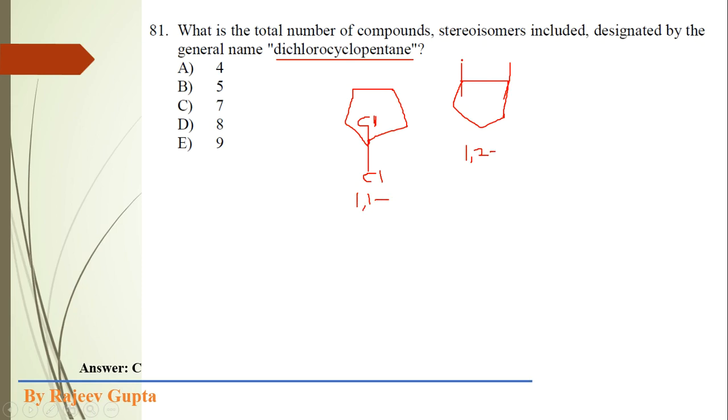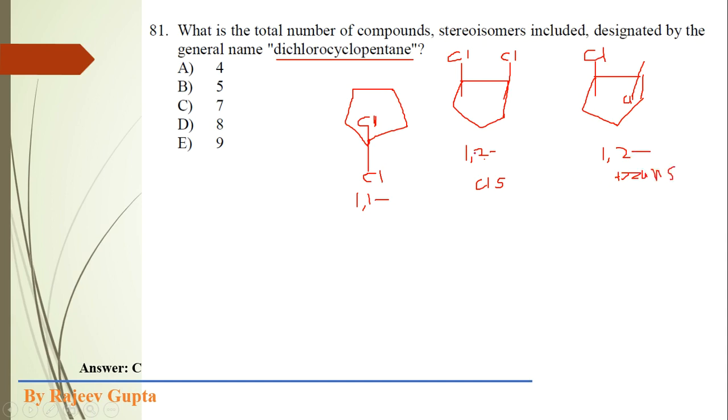Here we can put the chlorine atoms on the same side, that is cis, and we can put both chlorine atoms on opposite sides, in a transoid manner, that is trans dichlorocyclopentane. So this is also again 1,2, but it is trans.